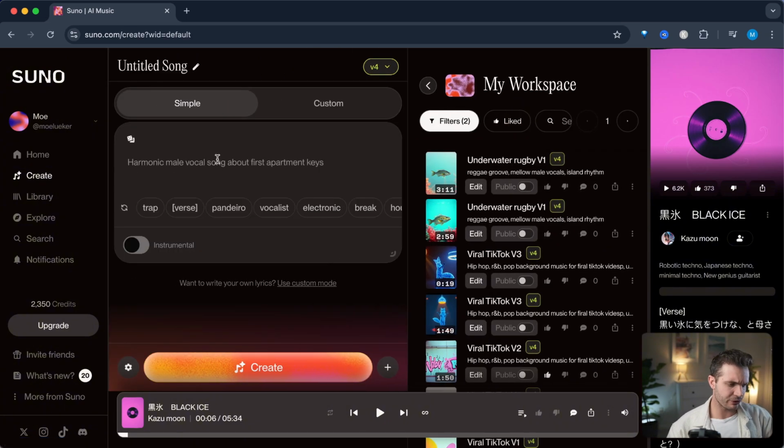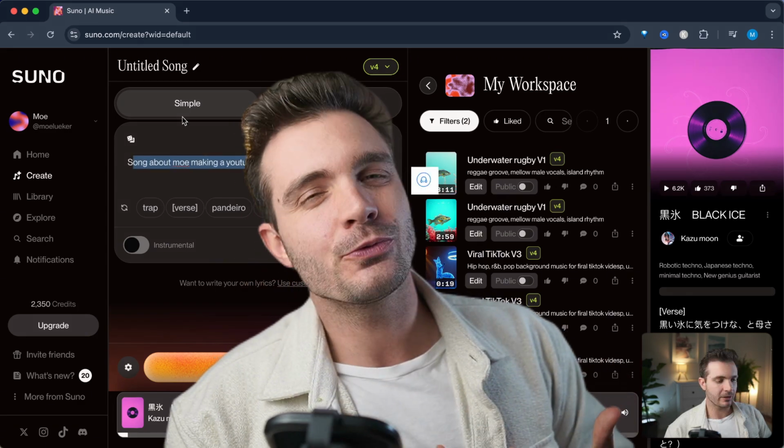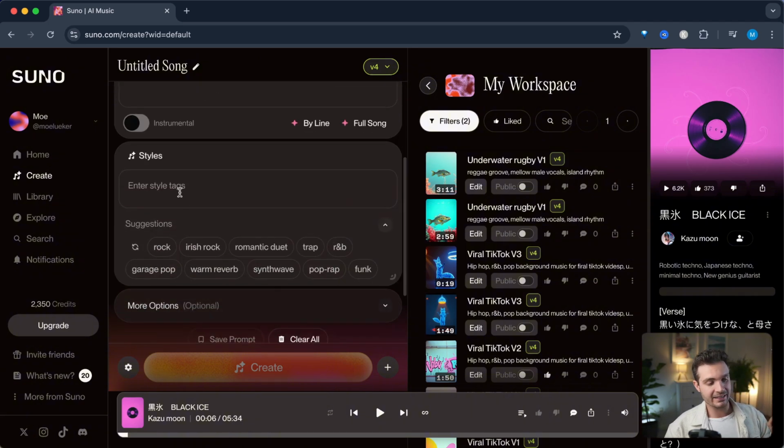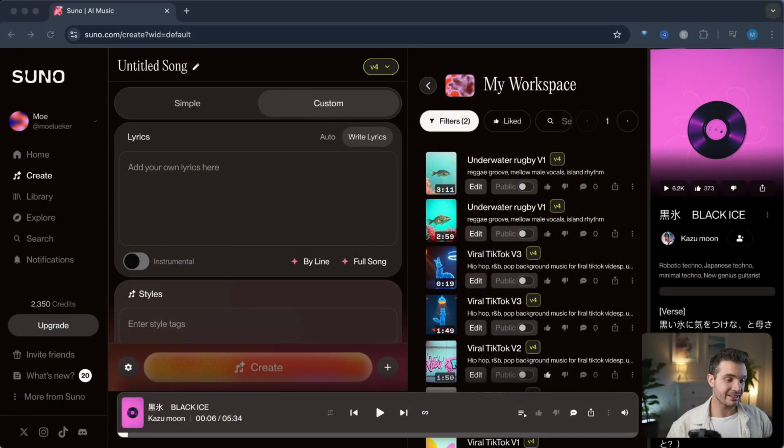So the easiest way to create songs is with the simple mode by just typing in, but this is where you're gonna burn your credits. Custom mode gives you the ability to write the lyrics exactly as you would like them to be, as well as structure your own style and make sure that it is perfect from the get-go. But how do we write the lyrics and how do we come up with the right styles? This is where I built a custom GPT and it writes the lyrics for you in the perfect structured way.